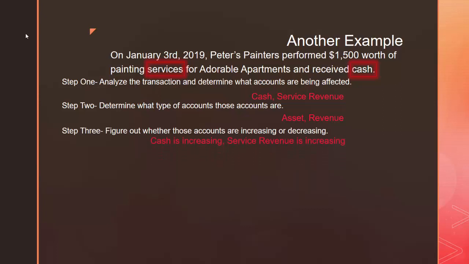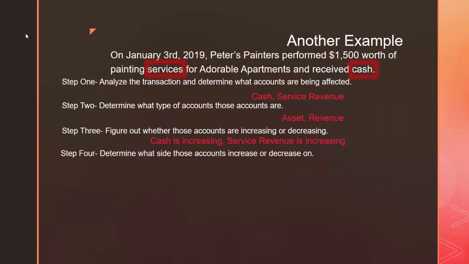Well, our cash account tracks how much money we have in the bank. After Adorable Apartments pays us, Peters Painters is going to have more cash, so the cash account is increasing. Service revenue tracks the total amount of services that we've done during the period, regardless of how we got paid. After we perform these services for Adorable Apartments, the service revenue account is going to increase.